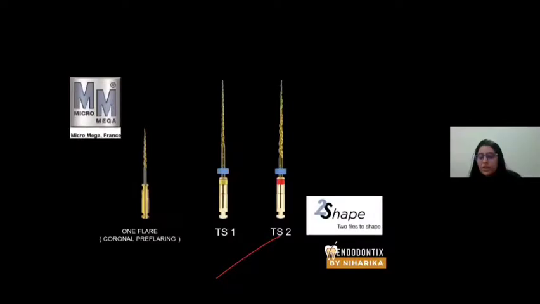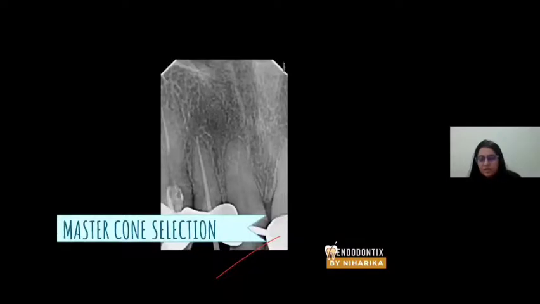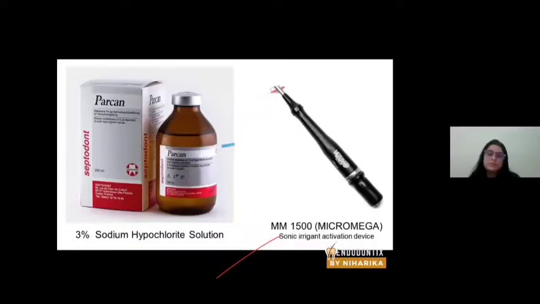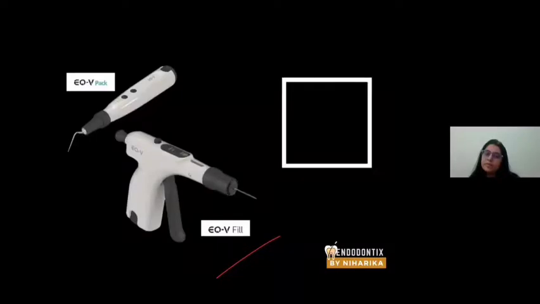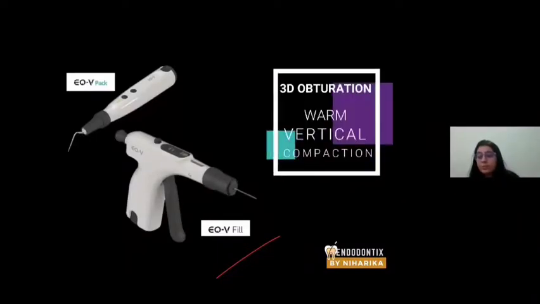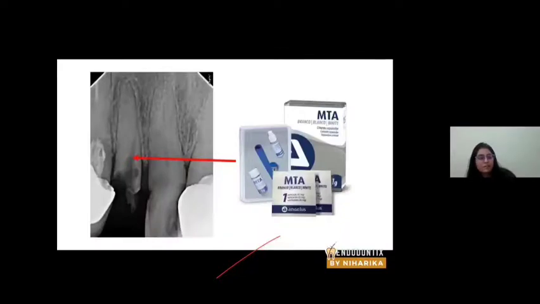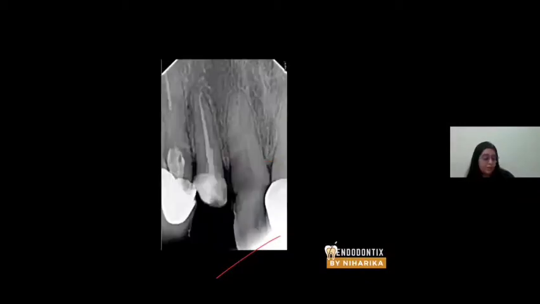25 number file. Entire canal was shaped with greater taper files, masterful selection. Canal was irrigated. 3D obturation was done with warm vertical compaction. Same visit, after shaping and obturation, we did perforation repair also.